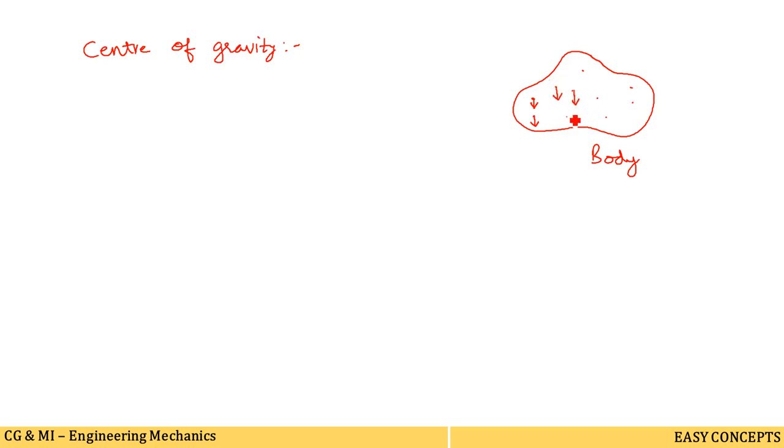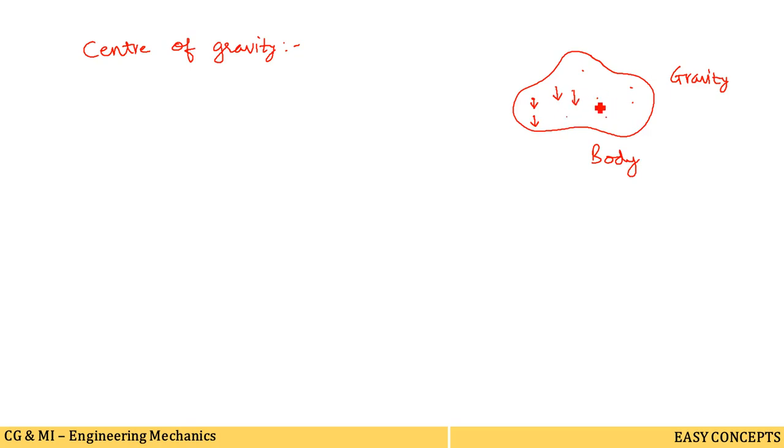Why? Because of the gravitational force. Due to the gravity or a gravitational force, the direction of the weight of these particles is downward. So all these forces are like parallel forces. All the weights acting downward are like parallel forces.